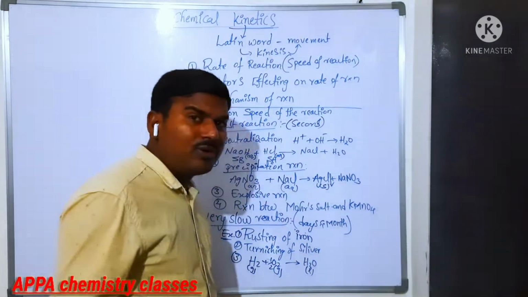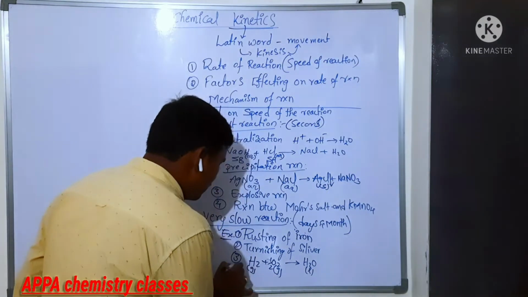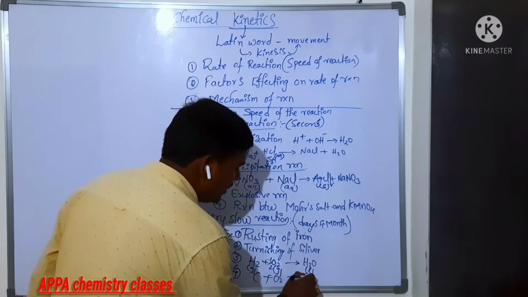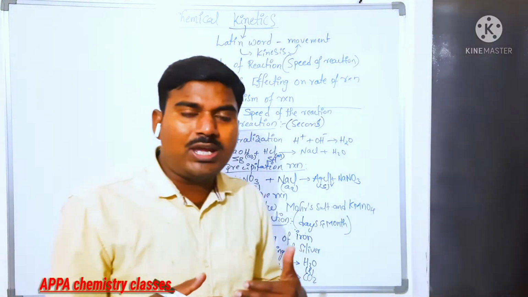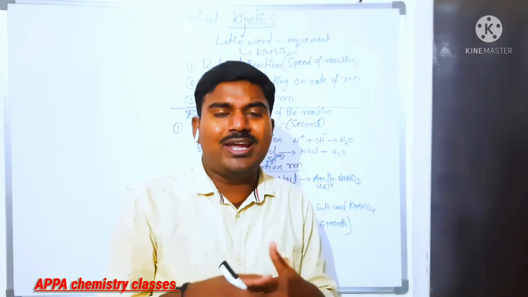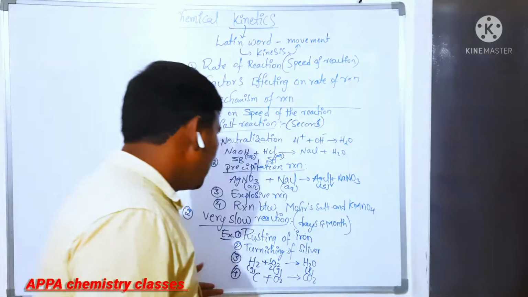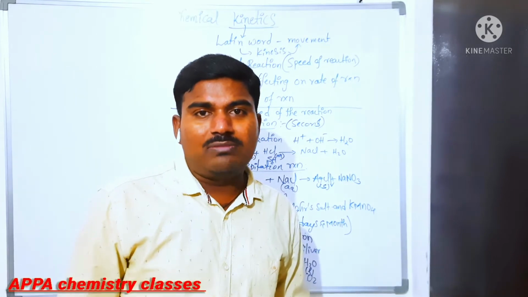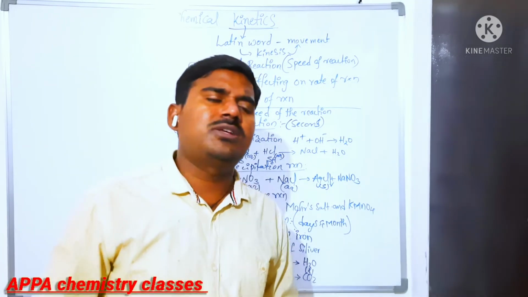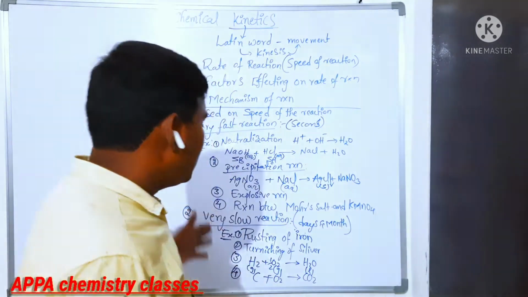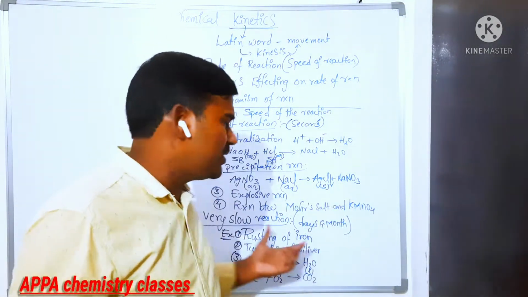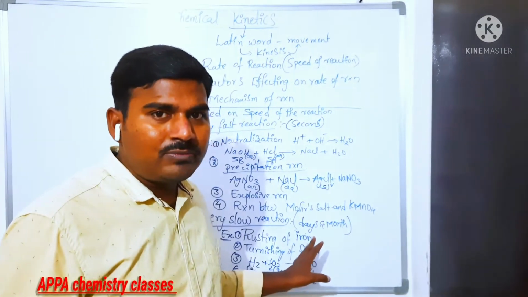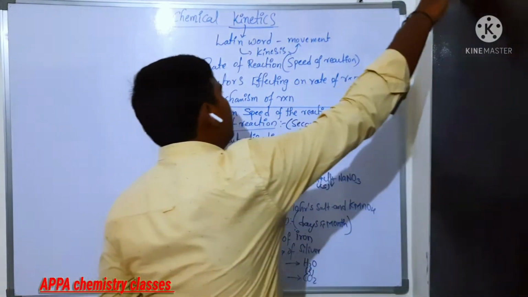And also you can take the reaction between coal and oxygen at room temperature. Will it convert to carbon dioxide without any ignition, without any external influence? Coal cannot be converted to carbon dioxide directly without any help. If it does convert, it takes much time. There are many examples like this, and these are some examples of very slow reactions. Is that clear? Next we are going to see the next one.